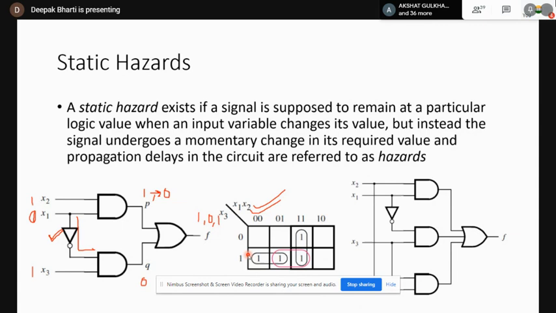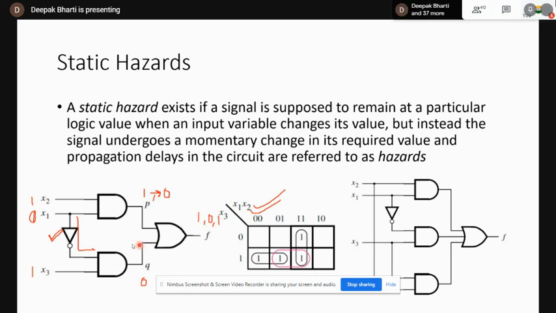In this case, the groupings shown by the black outline are your essential prime implicants. And this is the minimum cost circuit, which includes the least number of gates. But it has a disadvantage: it has to face hazards.